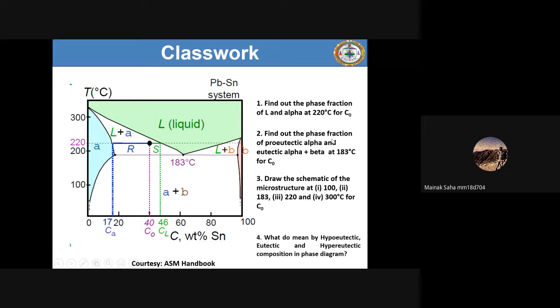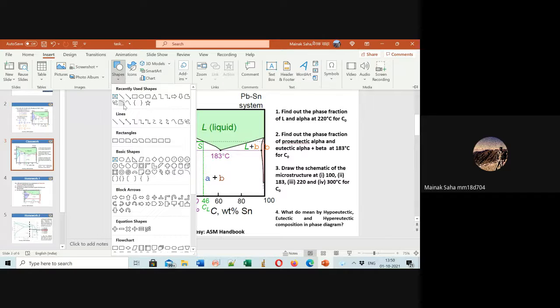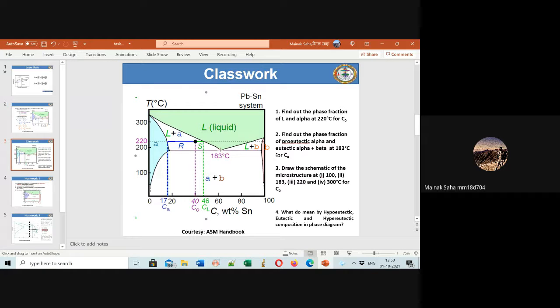The second question is, find out the phase fraction of the pro-eutectic alpha and eutectic alpha plus beta at 183 degrees for C0. Okay, guys, have you heard of this pro-eutectic? No? Okay, pro-eutectic means, for example, in this region, again, let me draw a line and explain this to you. This might be a bit tricky. Maybe you can try the second question at home, because today we don't have that much time, but I will tell you what the case is.